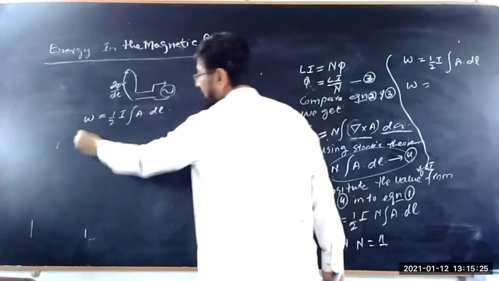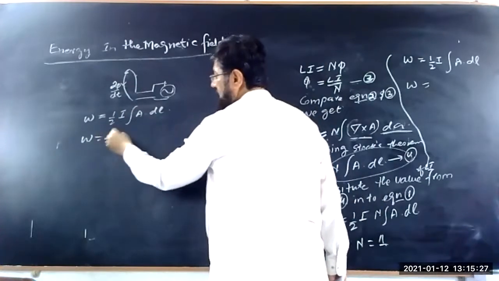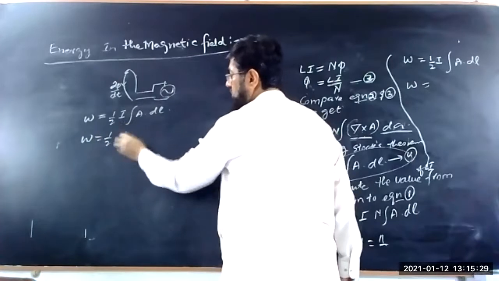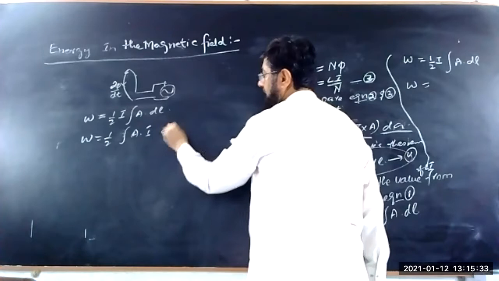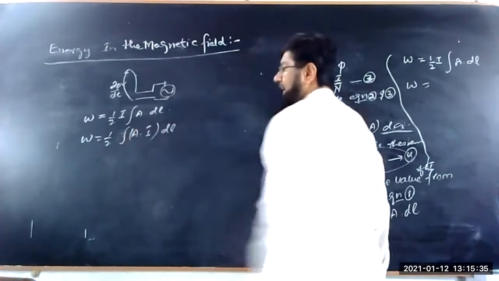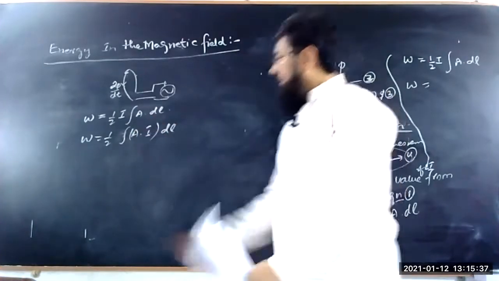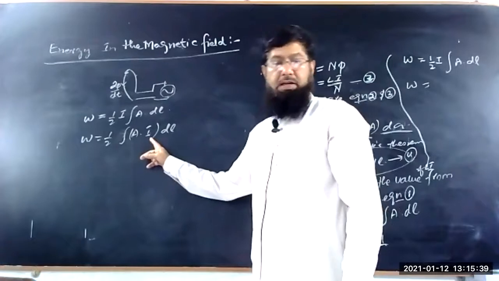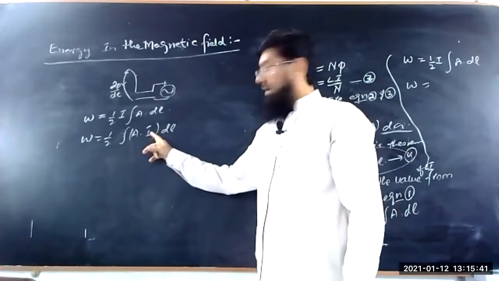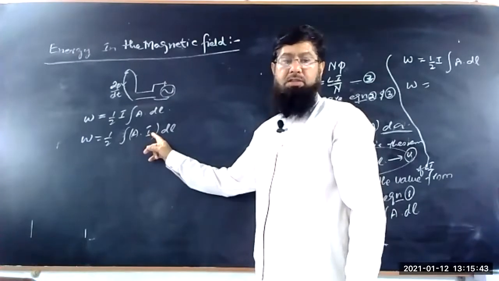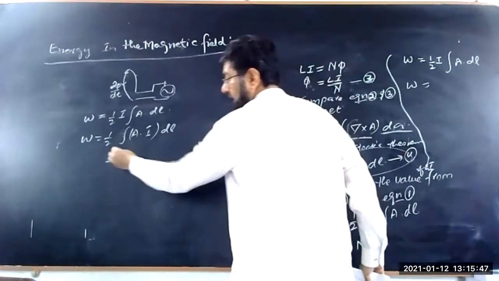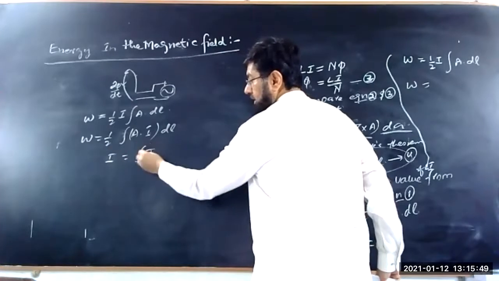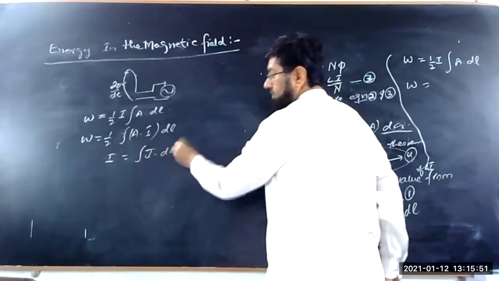This can be rewritten as 1 upon 2 integral of A, I into dl. This I is the current. This current can be rewritten in terms of current density. You know that I is equal to J dot dA.